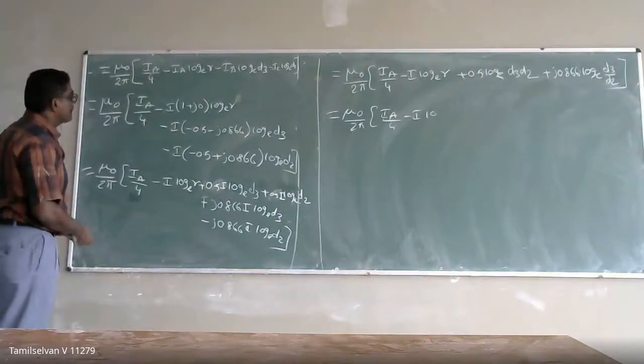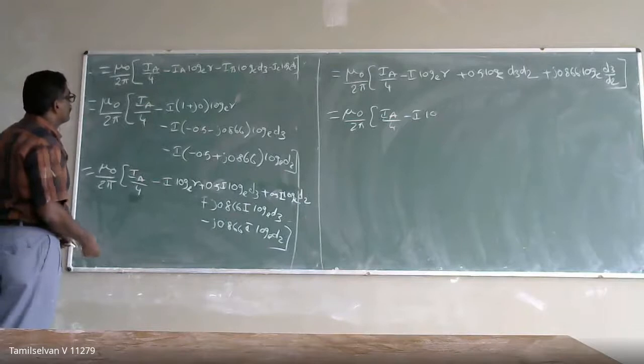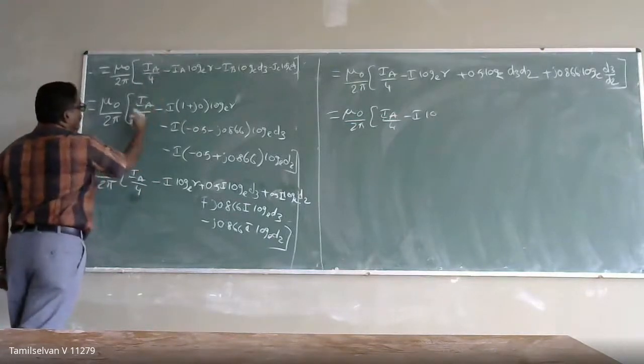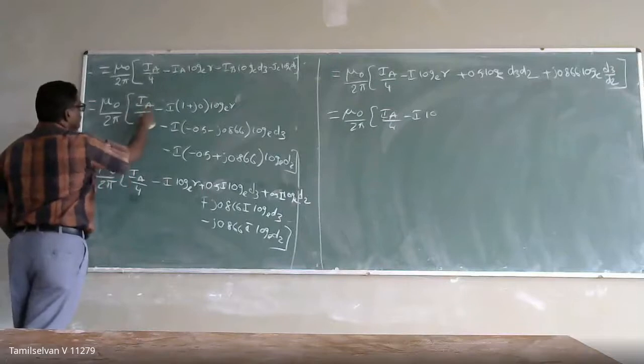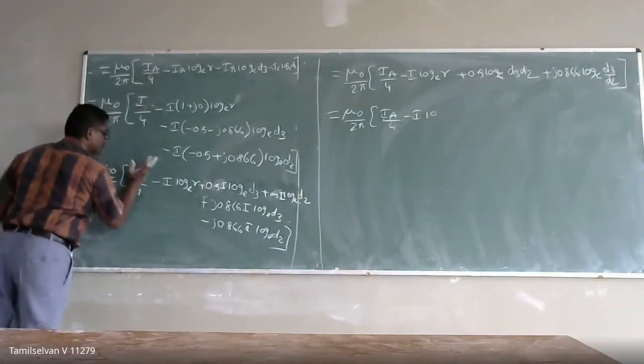Somewhere I have made a mistake. Commonly j means 1 by 4 only. Again, this also is going to have j only. Okay, so this also j.